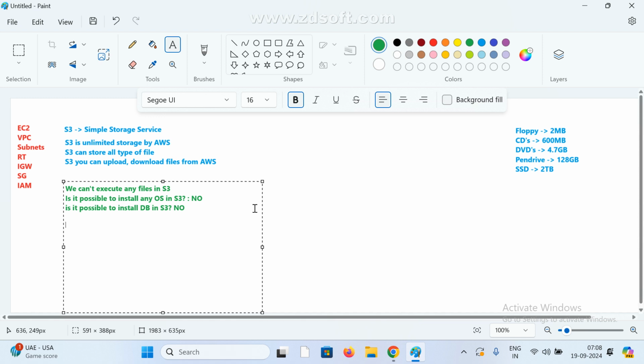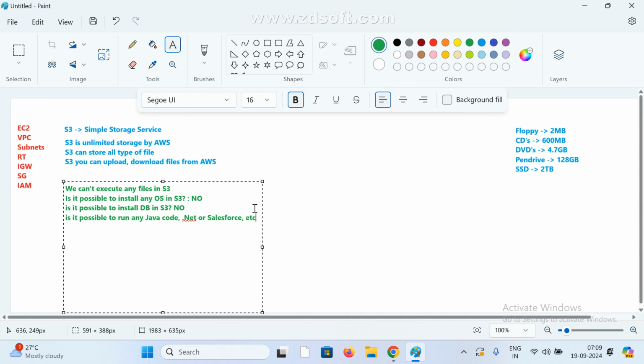And we cannot run any Java code here. Is it possible to run code in S3? For example, I have Java code, or .NET code, or Salesforce, or any other type.